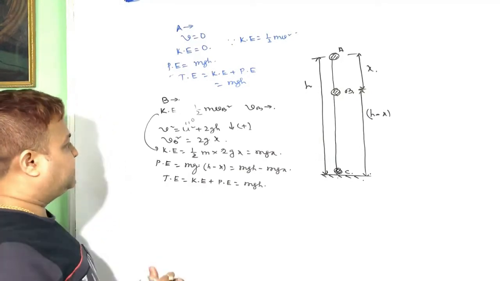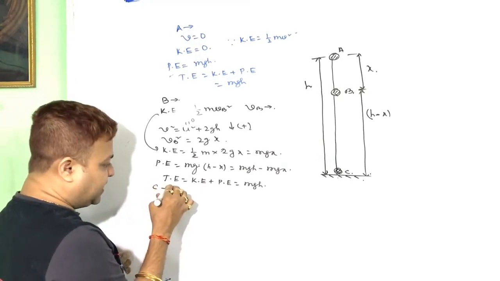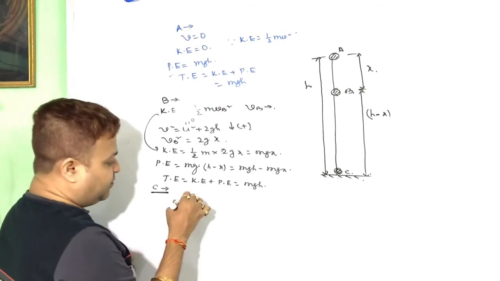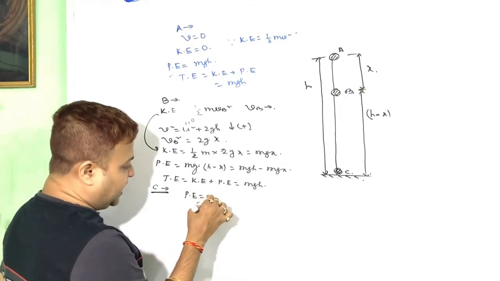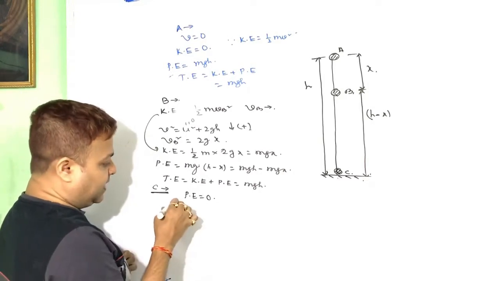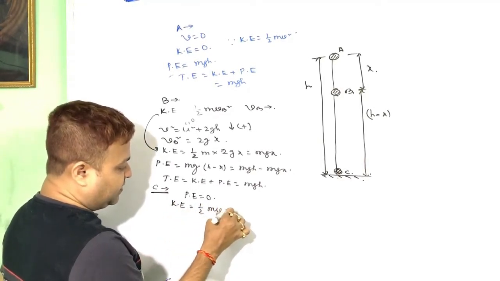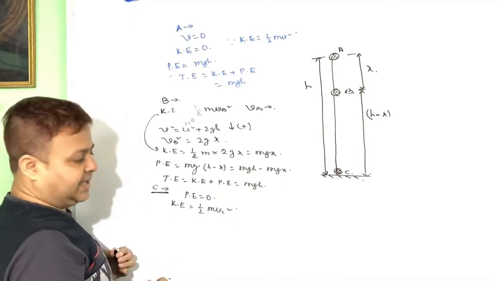At point C, before hitting the ground, potential energy is 0 because the height from the ground is 0, and kinetic energy is half mv square. We have to find the velocity at point C.